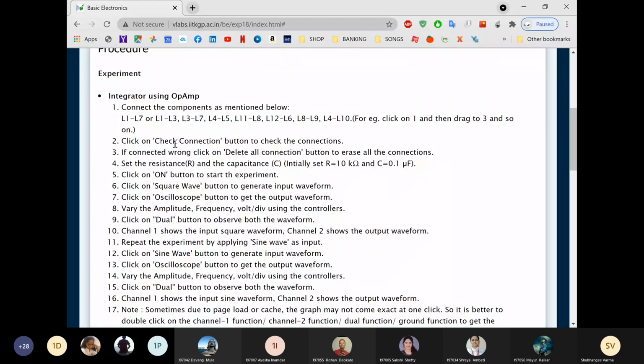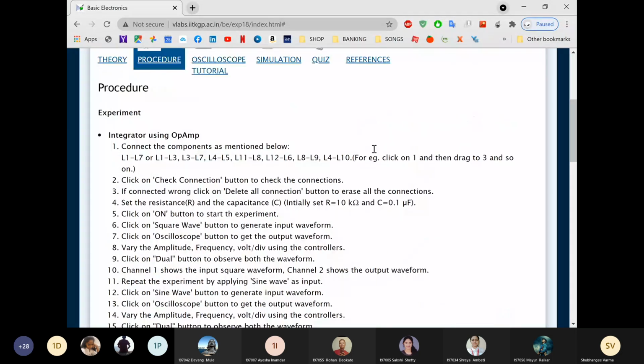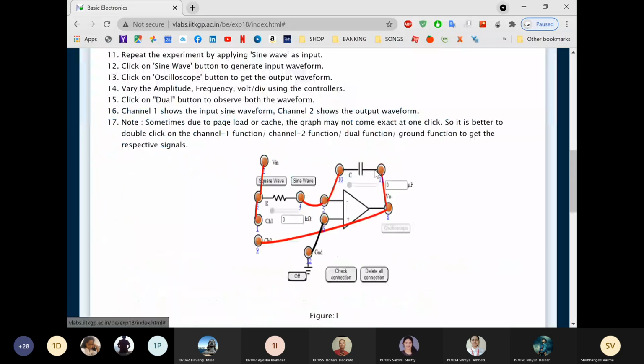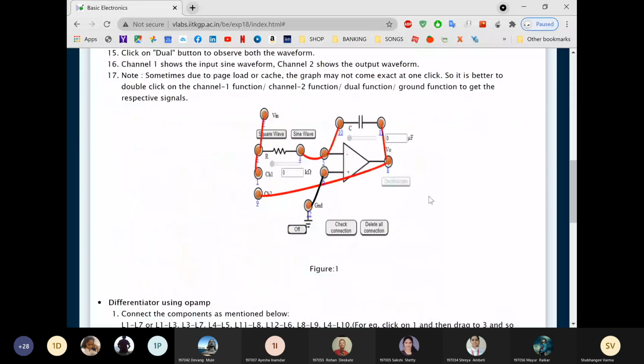Now see, we have to do the connections. For connection, here you can see two channels. These are two channels of the function generator. This is channel 1. Channel 1 we are connecting to the input side, and channel 2 we are connecting to the output side. This is the CRO. On the CRO, we can see channel 1 input and channel 2 output. So these are the 2 channels of the CRO.